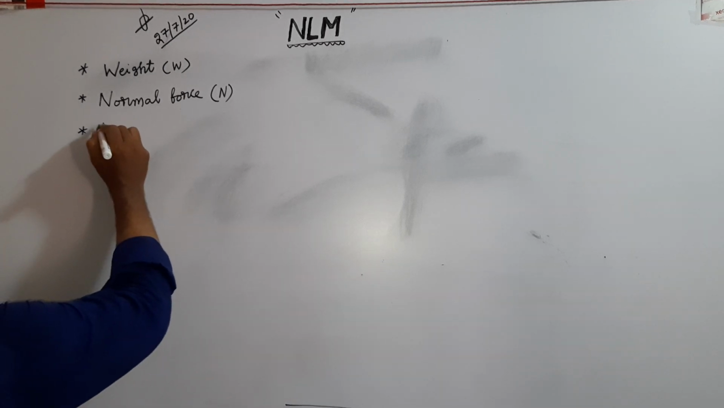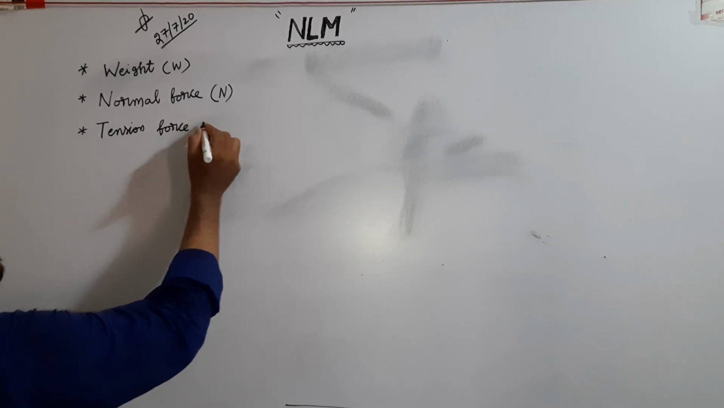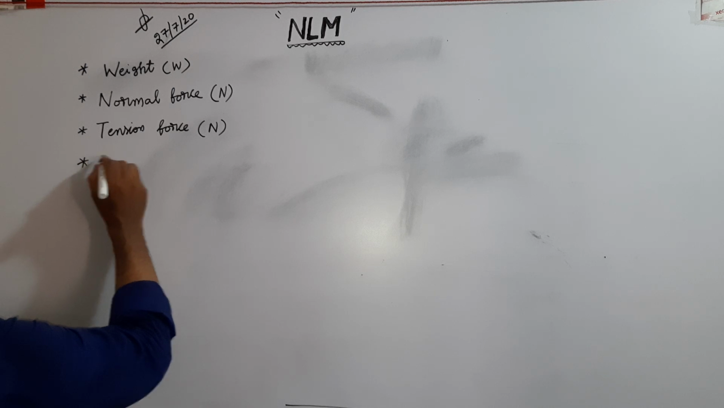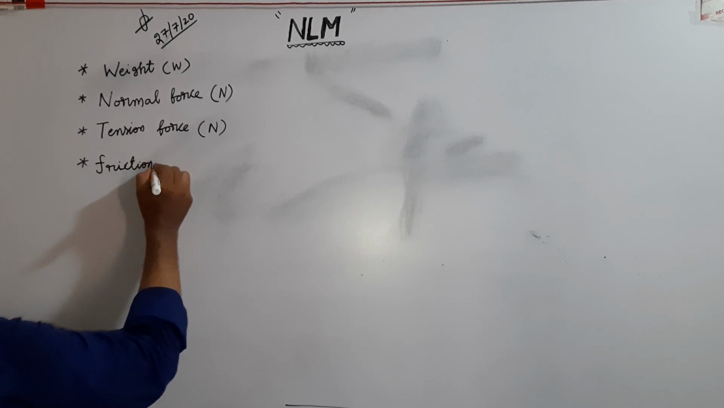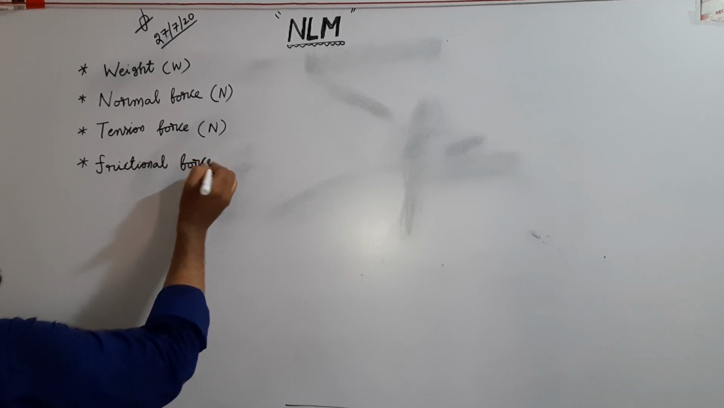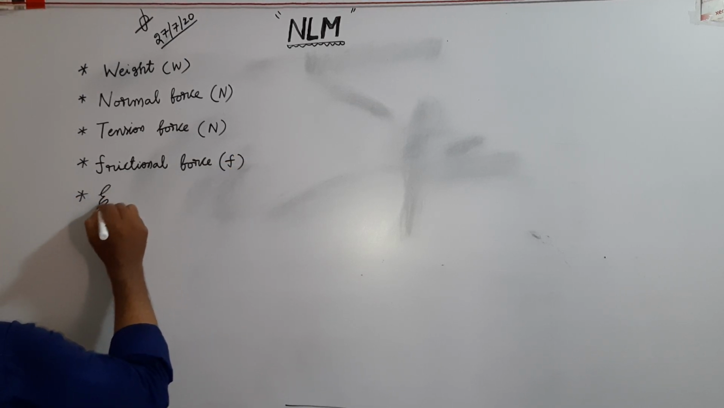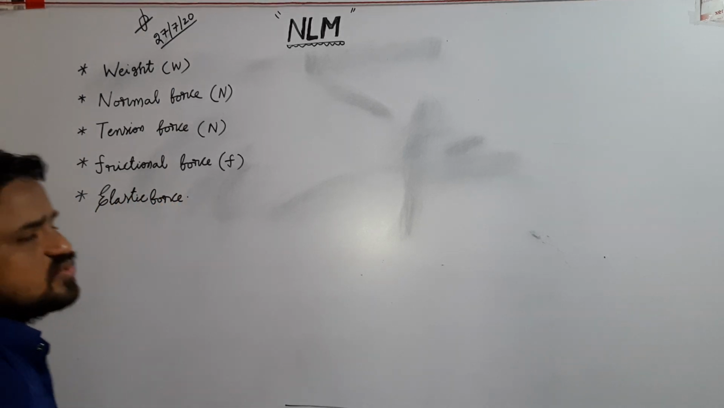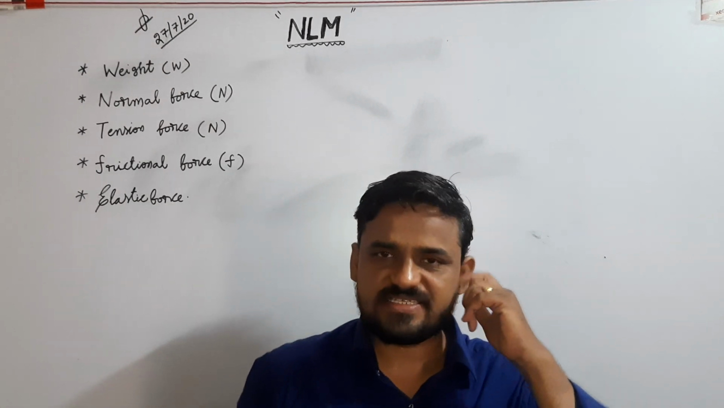Third one is tension force. It is an intermolecular force developed in strings. Fourth one is frictional force. It is denoted by small f. Fifth one is elastic force. So these are the basic forces encountered in mechanics.